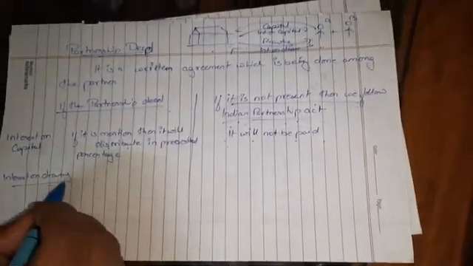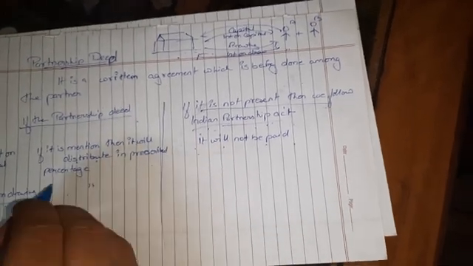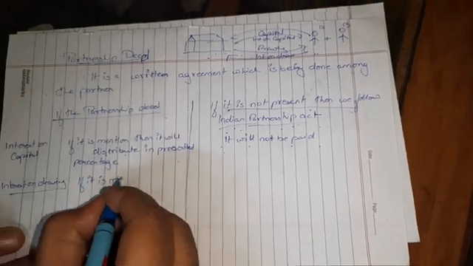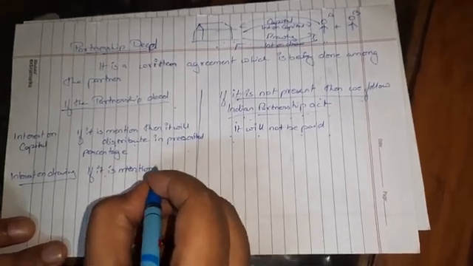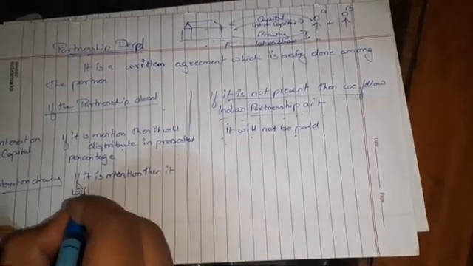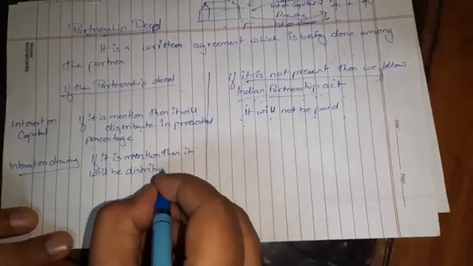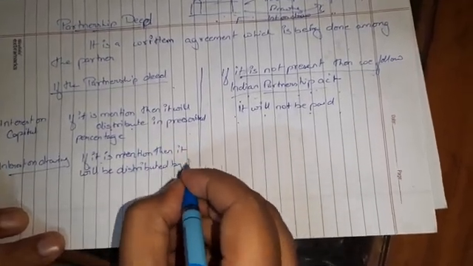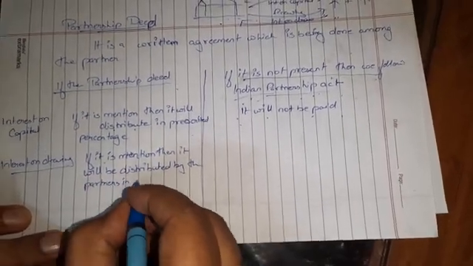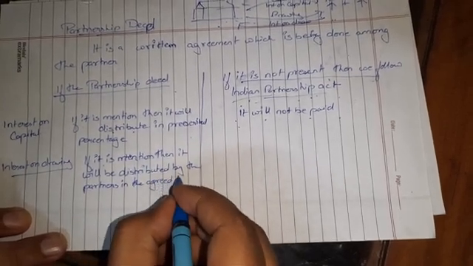So interest on drawings, if it is mentioned in the partnership deed, will be given by the partners to the firm in the agreed ratio, the agreed percentage.